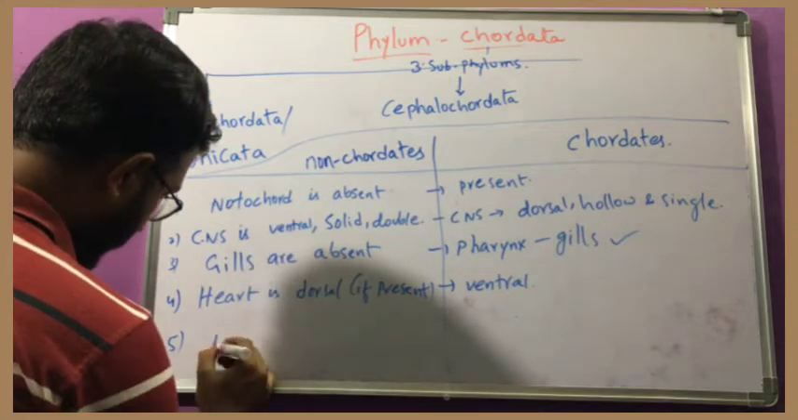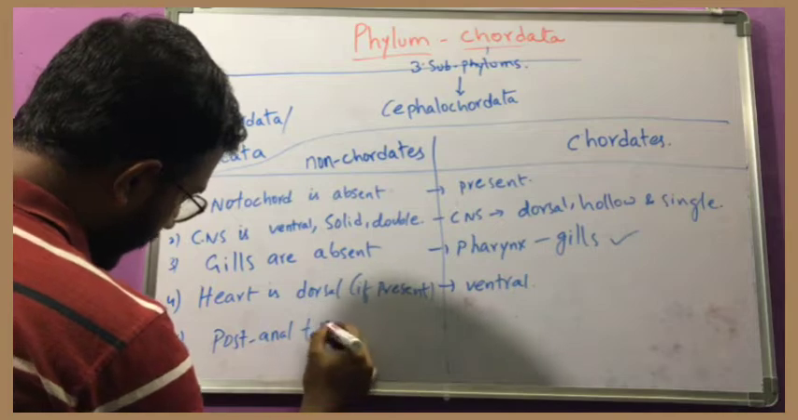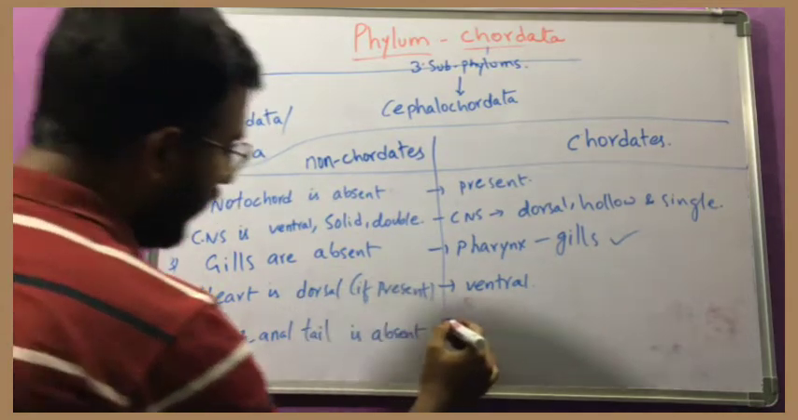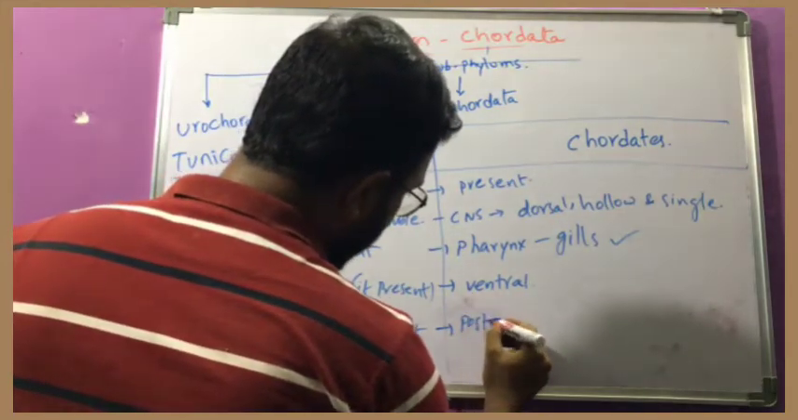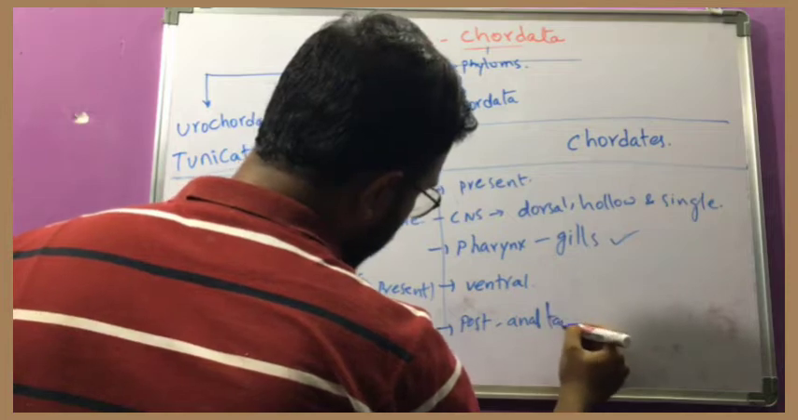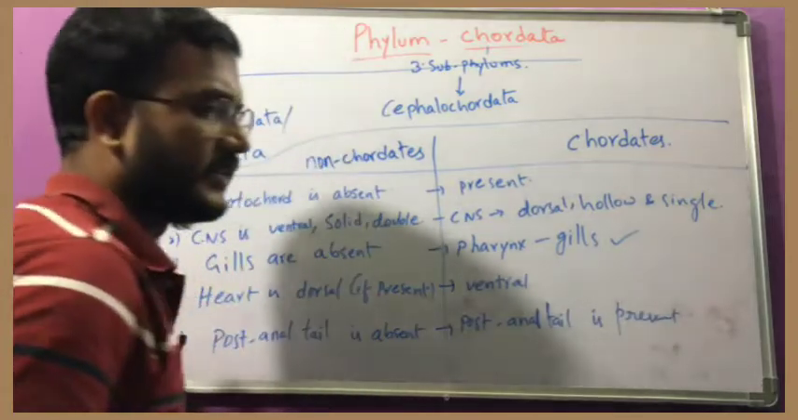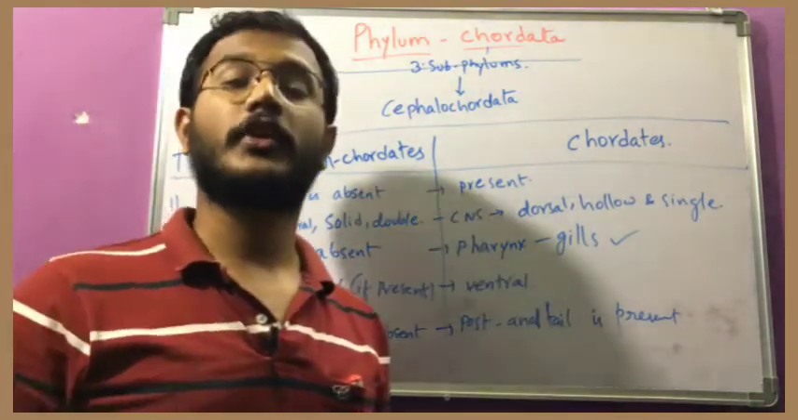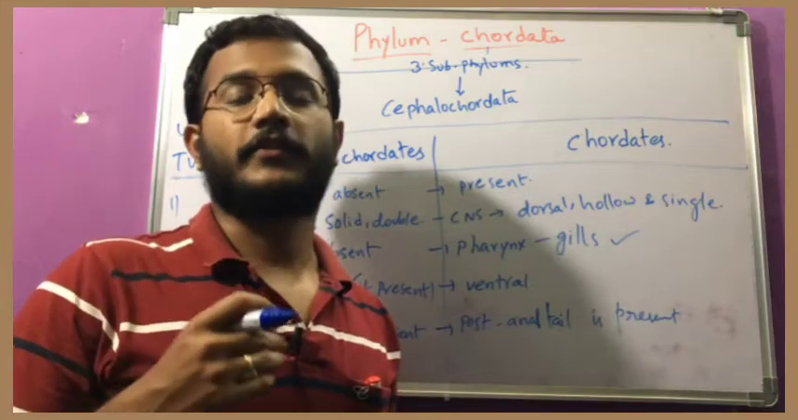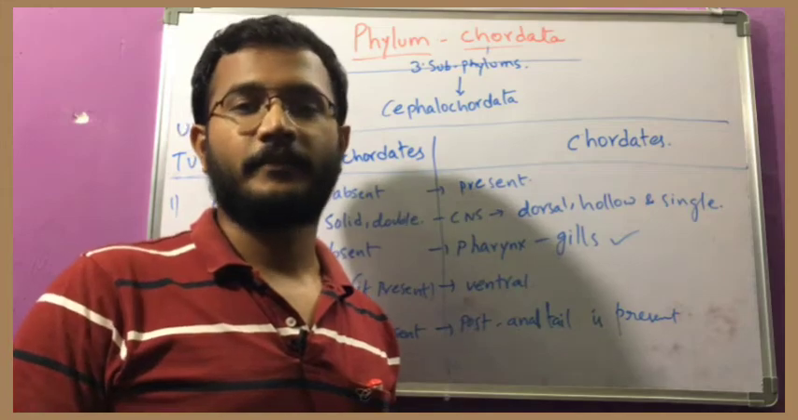And in non-chordates the post-anal tail is absent. But in chordates the post-anal tail is present at some stage in the life cycle. For example, we also have a tail during the 9 months of development, but slowly it is reduced, and still we are not having a tail.